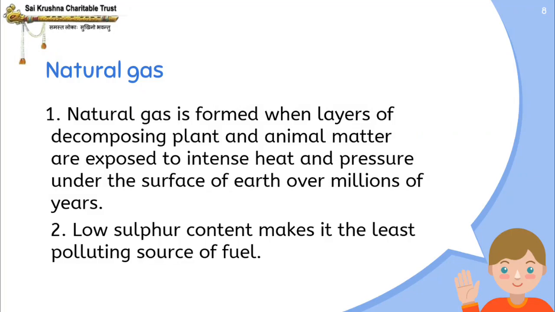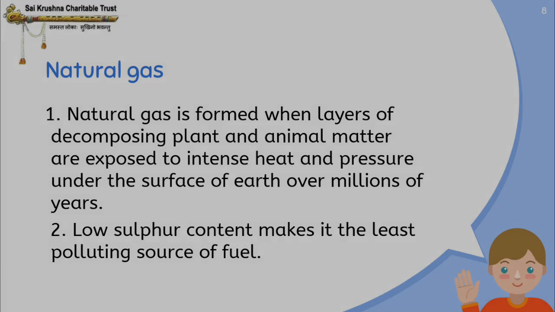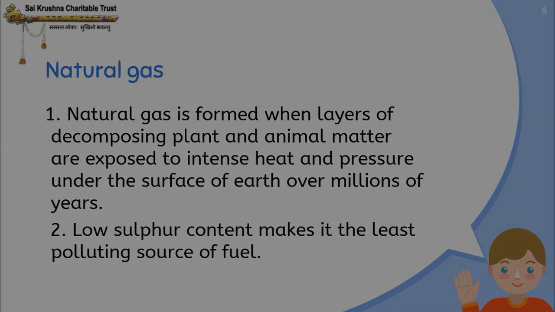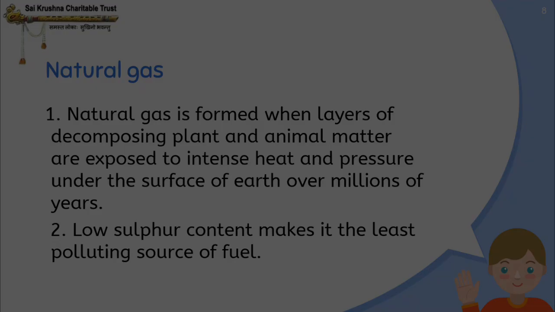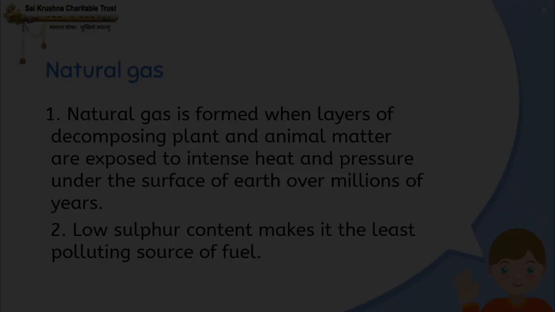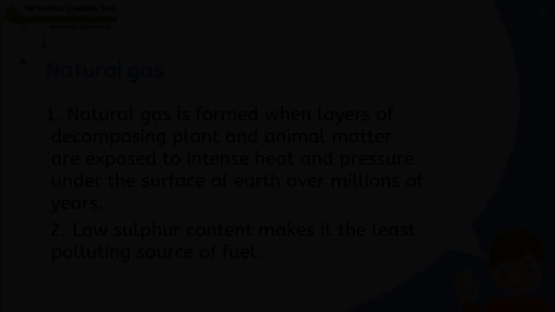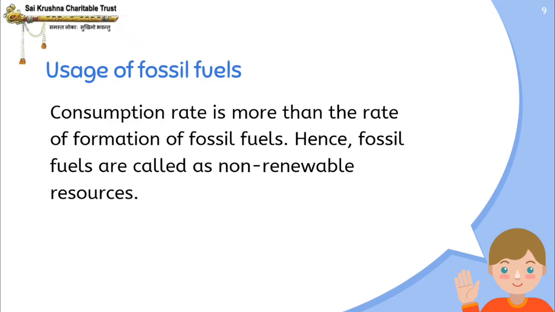And low sulphur content makes it the least polluting source of fuel. So you all can see, right? Because due to petrol, diesel and all, there is a lot of pollution. But when you use natural gas, it is the least polluting source. Okay, why is it so? Because it contains low sulphur. Okay, please remember this, children. Due to low sulphur, natural gas is determined as the least polluting source of fuel.